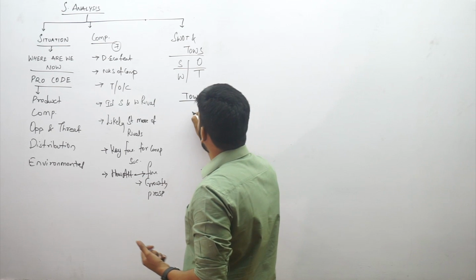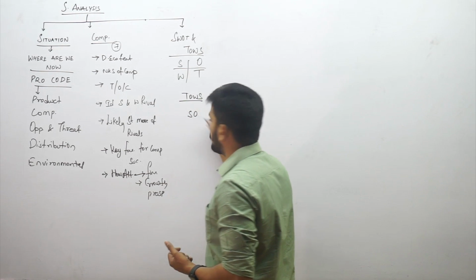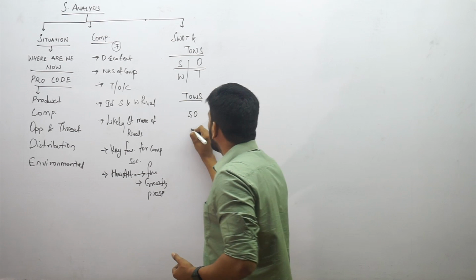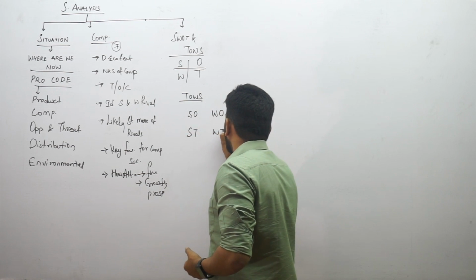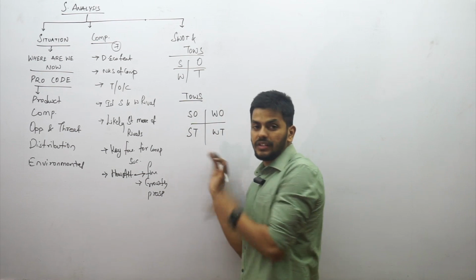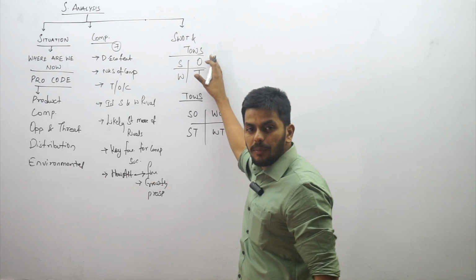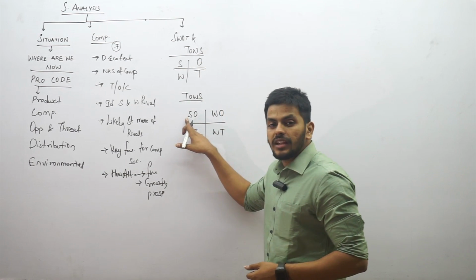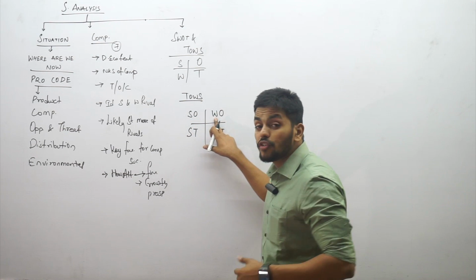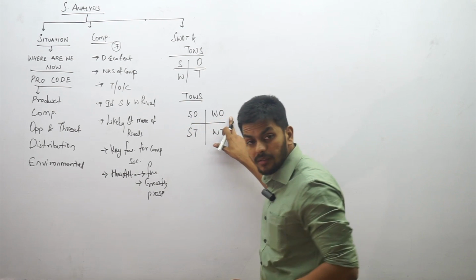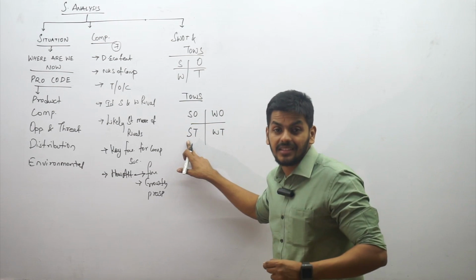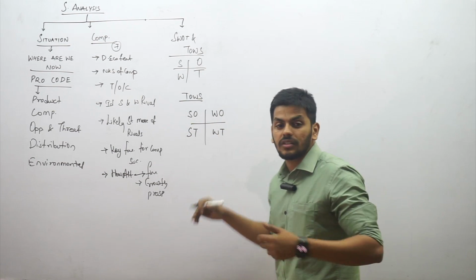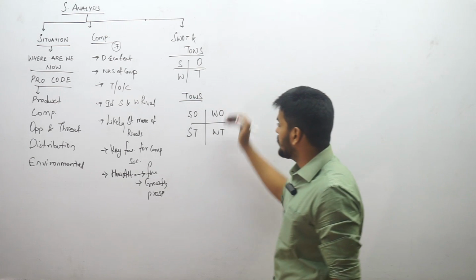TOWS matrix talks about strength versus opportunity, right? It also talks about weakness to opportunity, strength to a threat, and weakness to a threat. TOWS compares these factors. In SWOT analysis, you only plot them, but in TOWS, you actually compare them, right? With which strengths you can grab what opportunities, because of what weaknesses you are losing out some opportunities, because of which strength a threat is not a threat anymore, and because of what weakness a threat is continuing to be dominant. These are something that you need to do in the TOWS analysis.